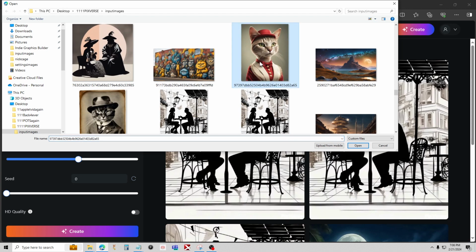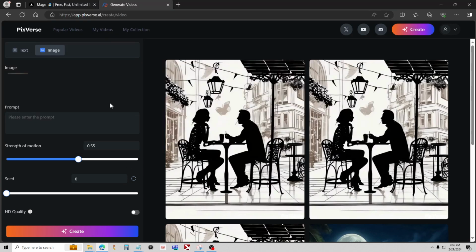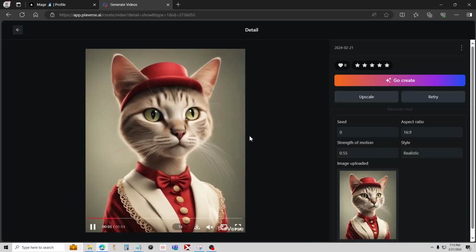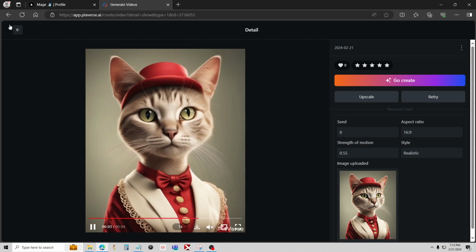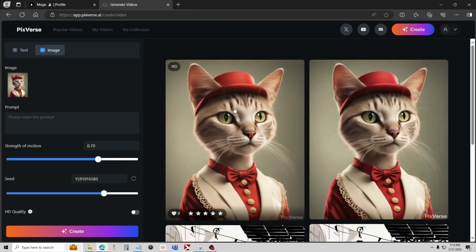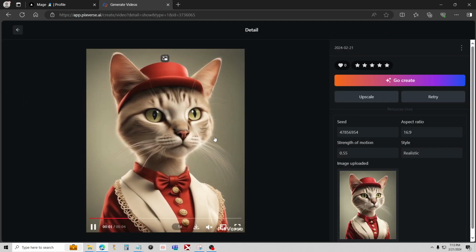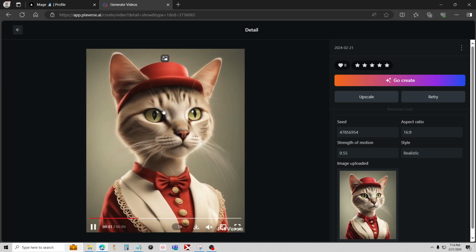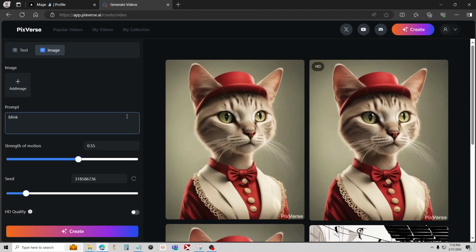And let's go ahead and do this cat here. Okay, and I'm just going to put everything on default again. Okay, and these are done. And we're getting a bit of head turn movement there. And then this is the HD version. Doesn't move quite as much, has a different seed though too, but you can see it looks a lot better in detail. Okay, I'm going to do one more here.